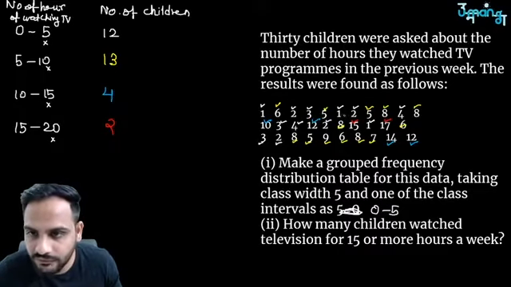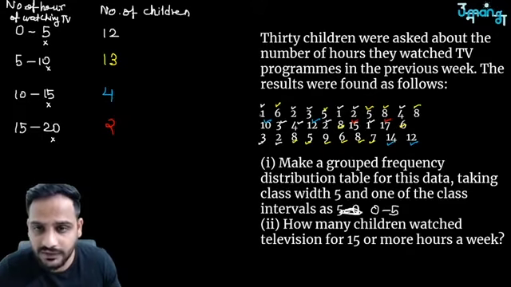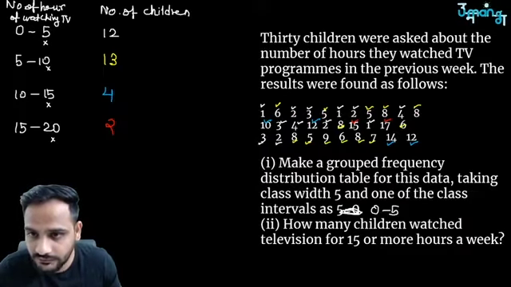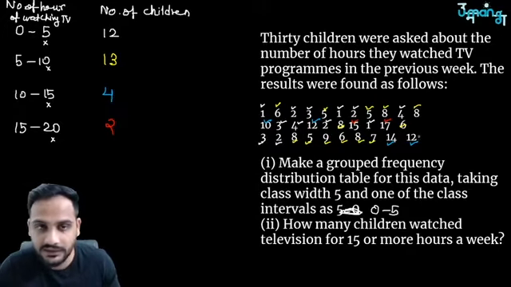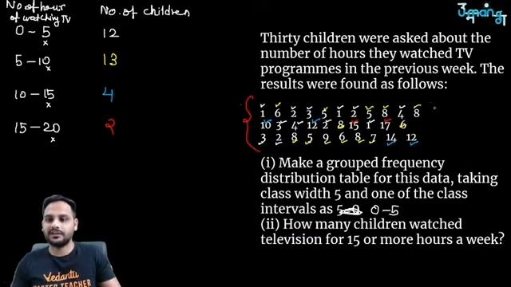1, 2, 3, 4, 5, 6, 7, 8, 9, 10, 11. How many values are here? 1, 2, 3, 4, 5, 6, 7, 8, 9, 10, 11, 12, 13, 14, 15, 16, 17, 18, 19, 20, 21, 22, 23, 24, 25, 26, 27, 28, 29, 30, 31. Actually, there are 31 values given over here.